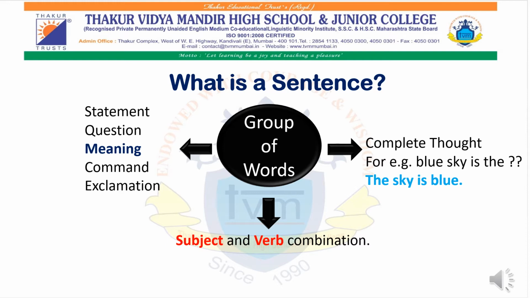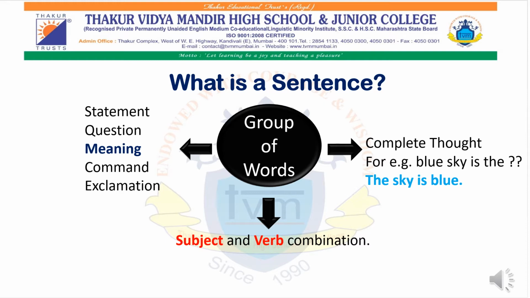Let's start with interrogative sentences. But before we start, let's understand the concept of a sentence. What is a sentence? A sentence is a group of words which makes complete sense, which has a complete thought, and it is a combination of subject and verb as well.